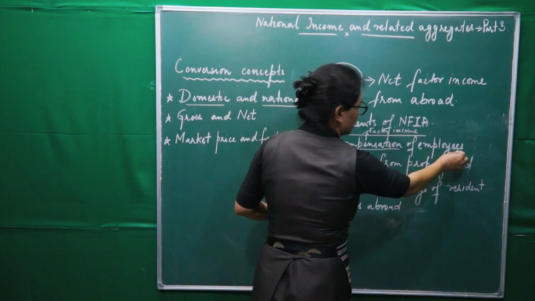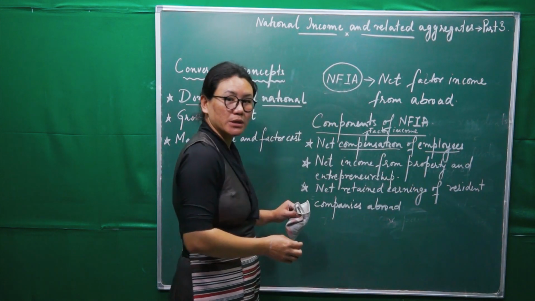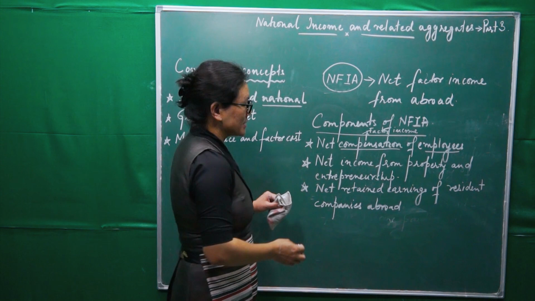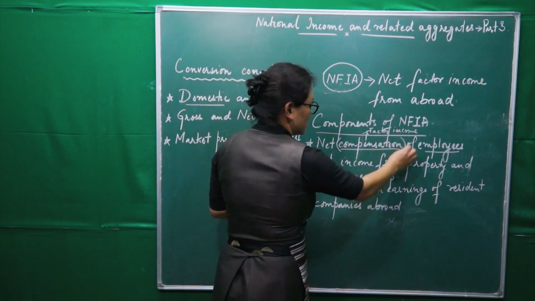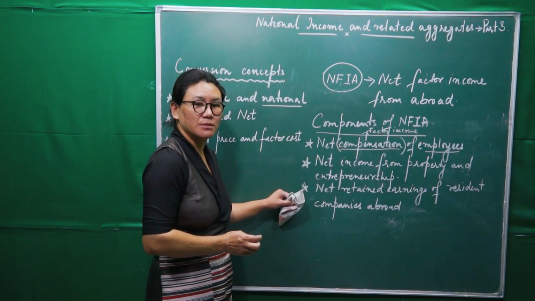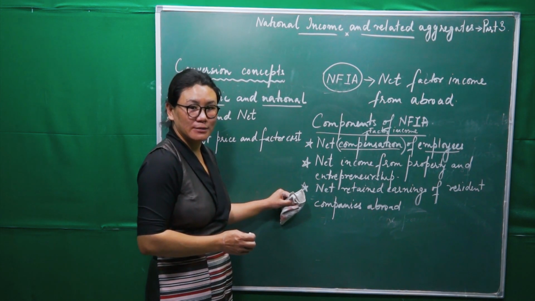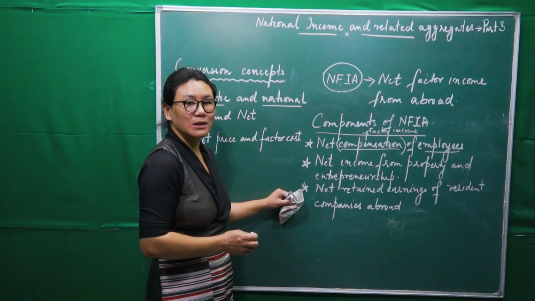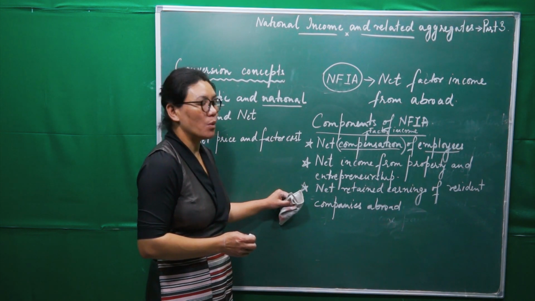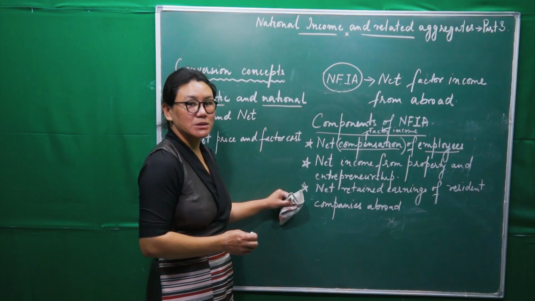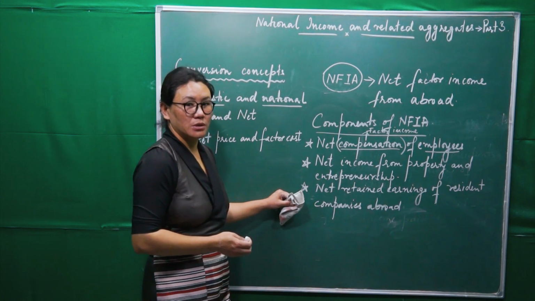This is paid to whom? Employees, worker, labor. So I said before, compensation is a very comprehensive term. Apart from wages, it includes so many things. All kinds of facilities which are given to the worker will come under compensation.